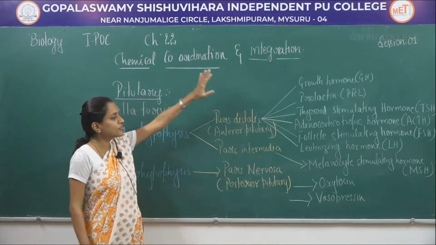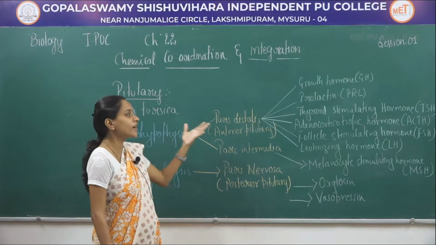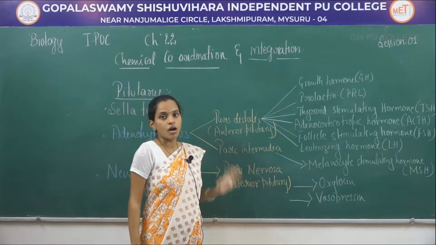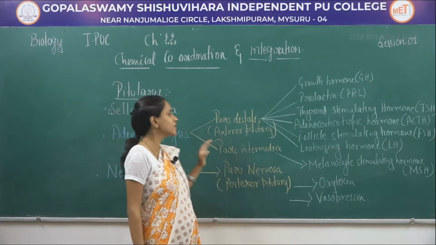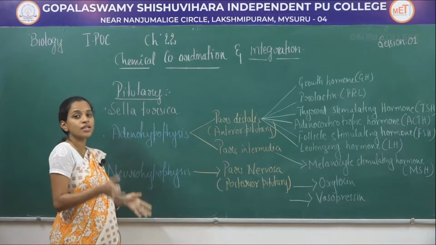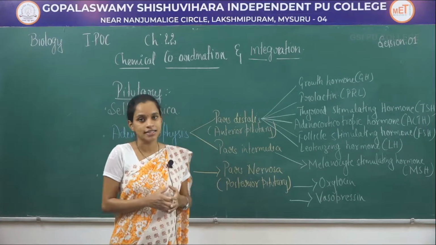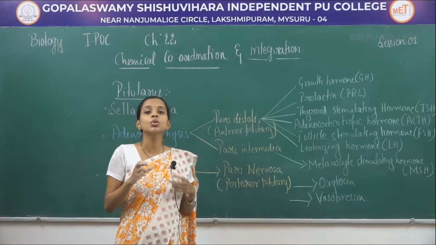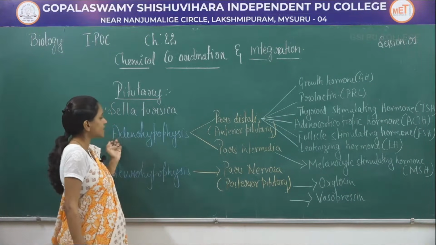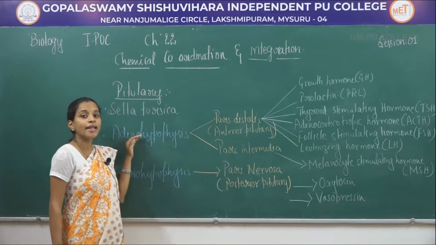So that is about different types of hormones which are released from the pituitary. Before we come to know about the function of hormones of pituitary, we will just revise it once again. Pituitary gland is present at the base of hypothalamus within a bony structure called sella turcica. It is divided into 2 different regions or types, that is adenohypophysis and neurohypophysis.